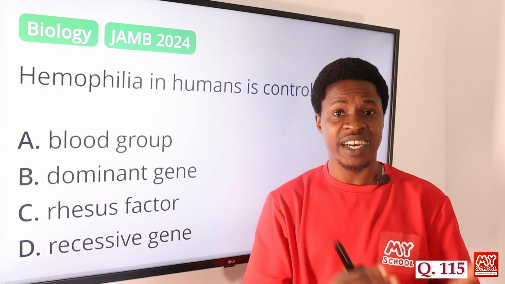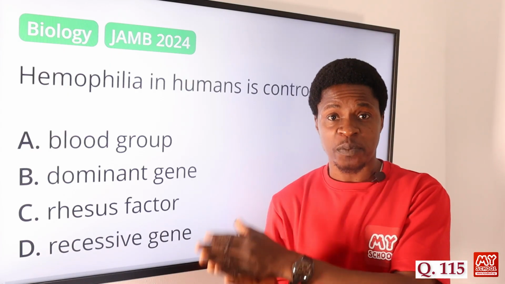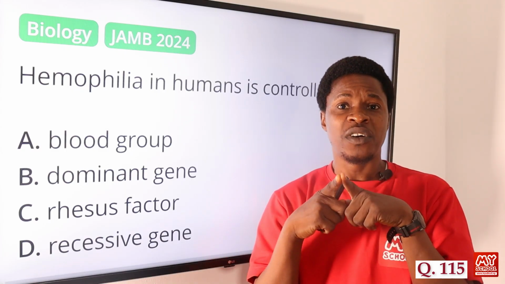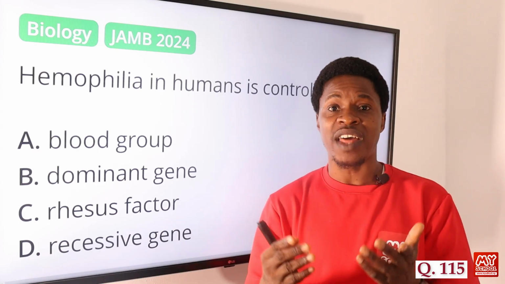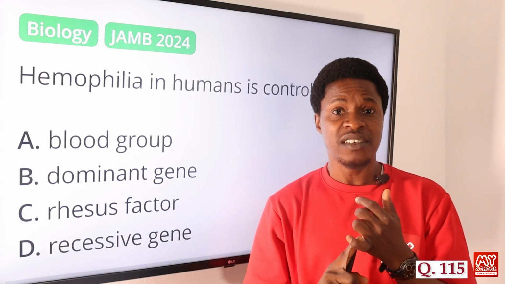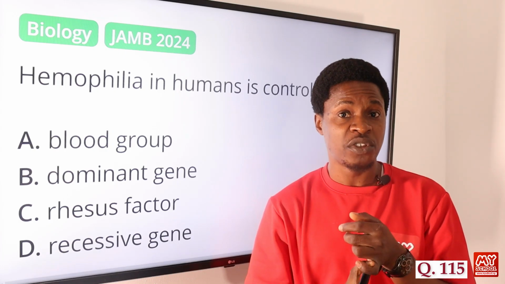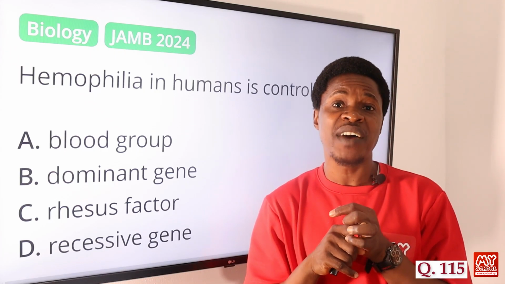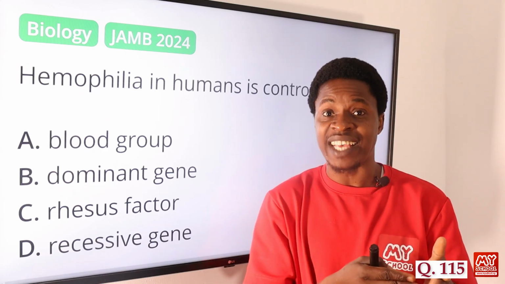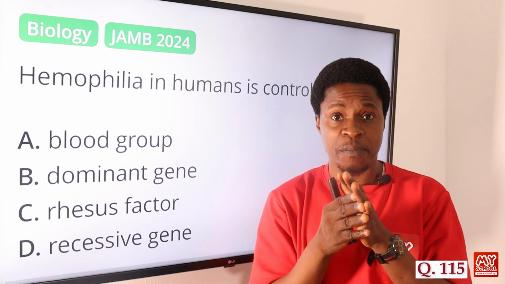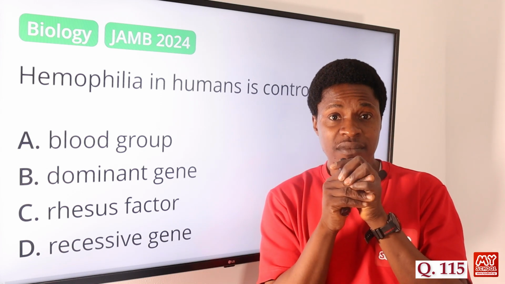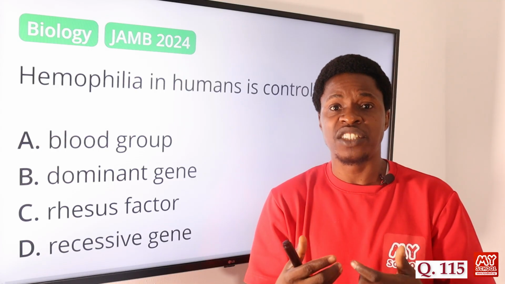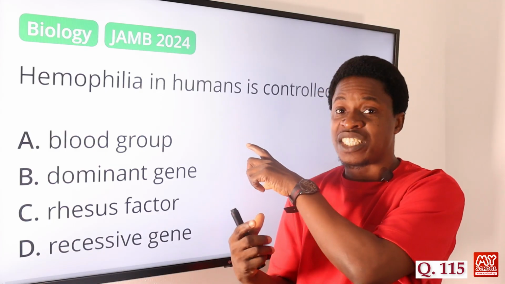They are passed on from parents to offspring, and usually it is from the chromosomal recessive genes that it takes place. We know that for the female we have the XX chromosomes, and for the male we have the XY chromosome. If we have an altered gene on the X-linked chromosome, it can lead to hemophilia in the offspring.